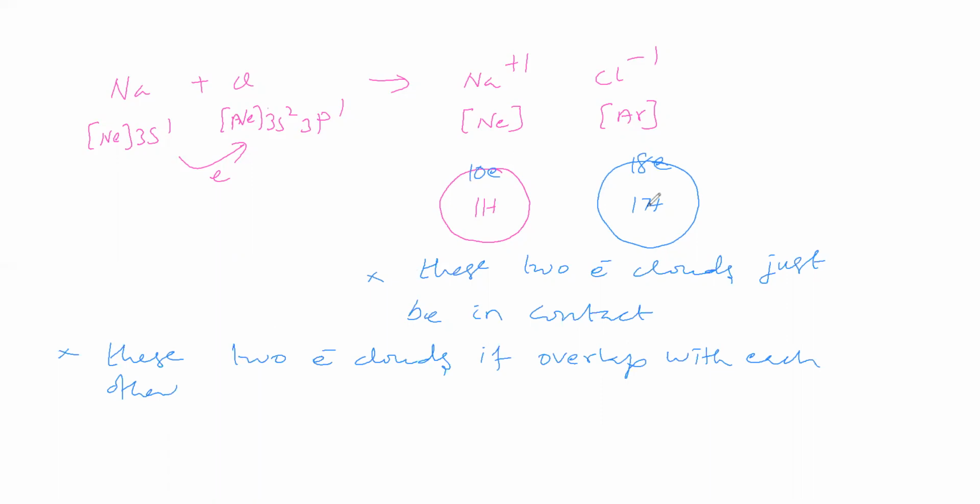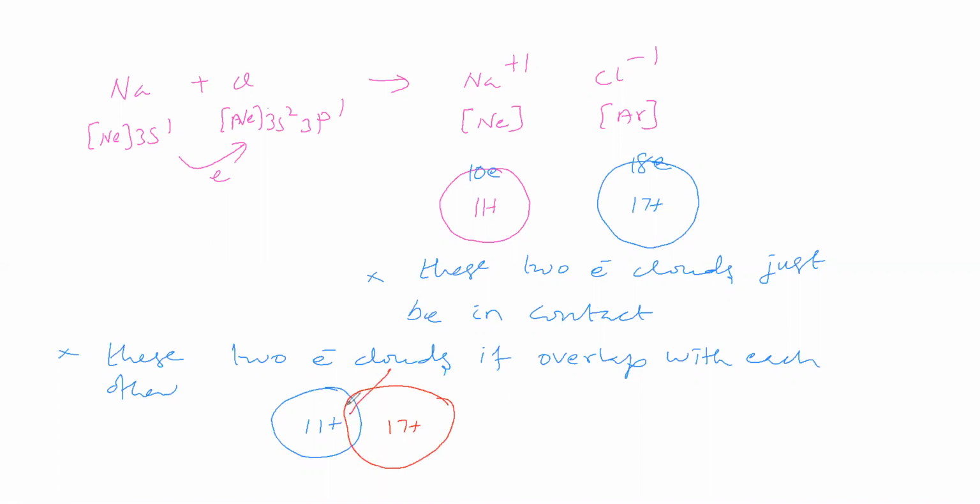If these two electron clouds just be in contact, then it is neon configuration and argon configuration. If these two electron clouds are overlapping, then Na plus takes its 11 protons and that electron cloud, and Cl minus takes its 17 protons and that electron cloud, like this overlapping.